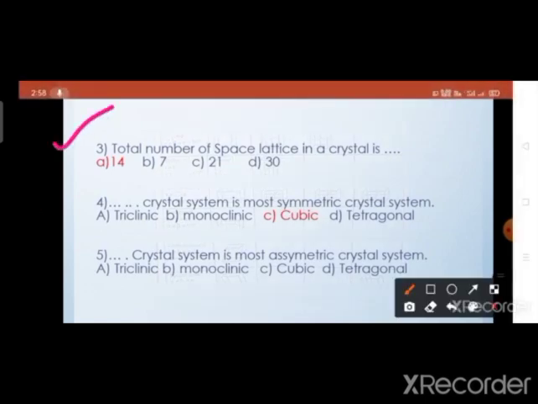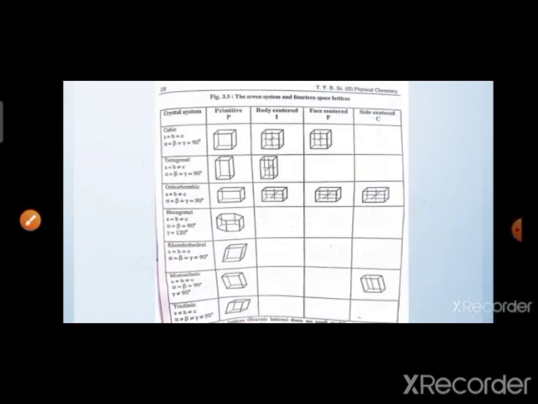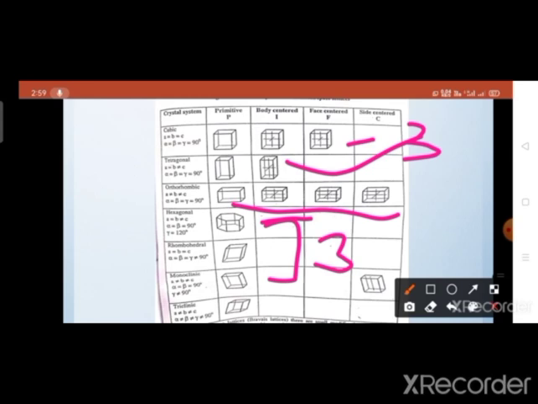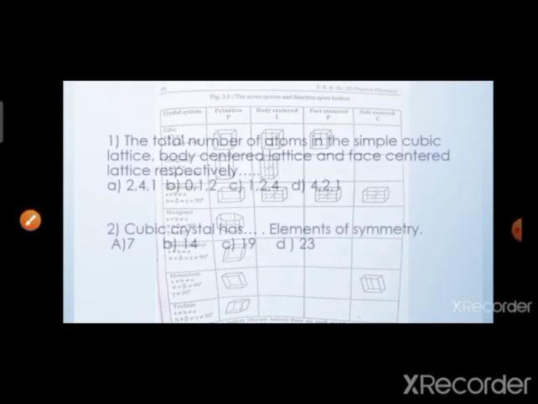Then the next question is the total number of space lattices in the crystal system. The answer of this question is 14, because we can see here that in the crystal systems there are 14 lattices. In the cubic crystal system there are 3 lattices. In the tetragonal system there are 2 lattices. In the orthorhombic system there are 4 lattices. In the hexagonal system there is 1, in the rhombohedral system there is 1, in the monoclinic system there are 2, and in the triclinic system there is 1 lattice. So we can calculate here.